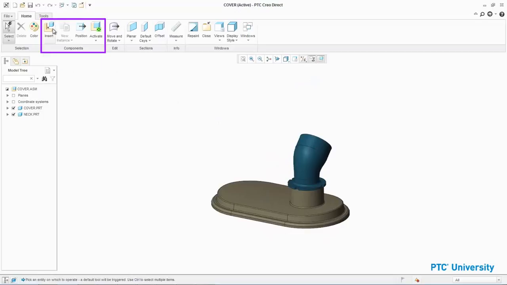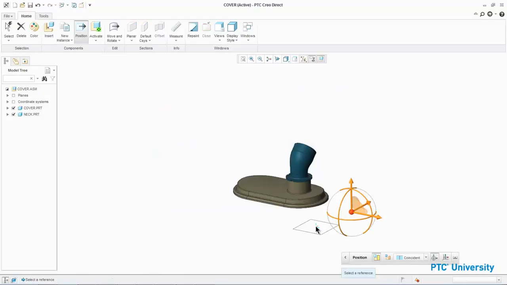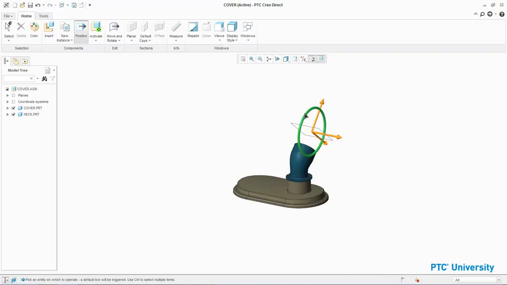Click Insert from the Components group. In the Open dialog box, select cap.prt and click Open. Click to position the cap.prt approximately as shown. Use the dragger to reorient cap.prt so the datum plane is approximately parallel to the neck.prt surface. Middle-click to place the cap.prt component.